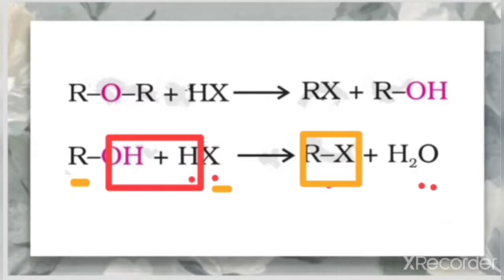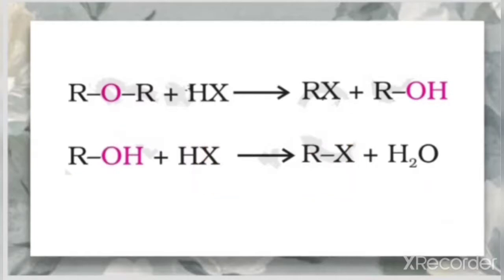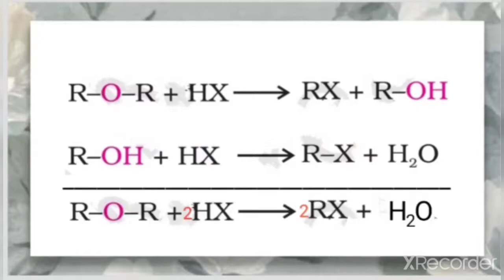So when you make the sum of these two equations, we get ROR plus 2HX giving rise to 2 RX plus H2O. So the main product formed during this reaction is a halide.